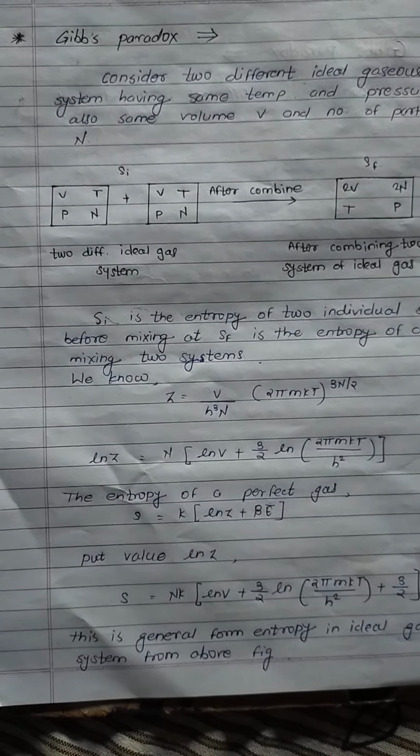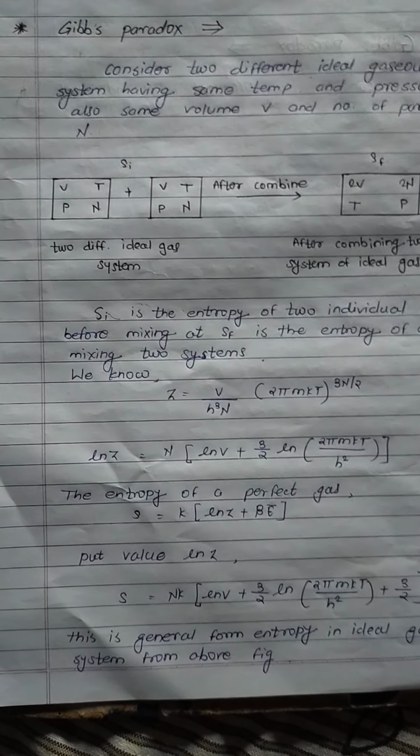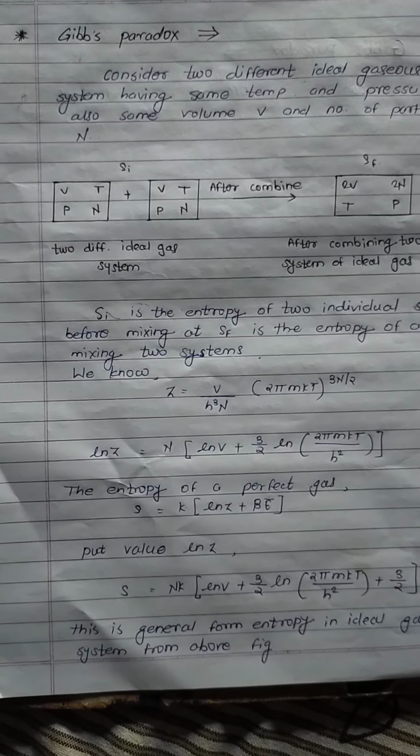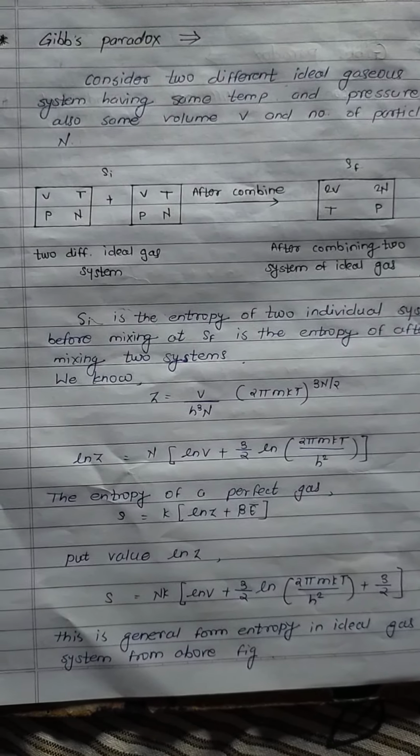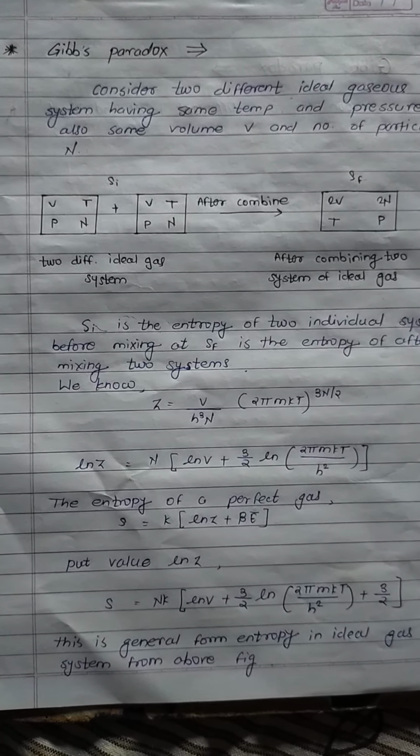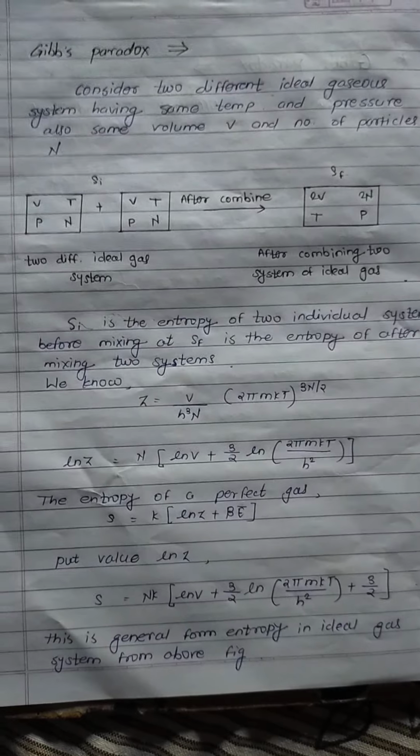Hello everyone, now the topic we discuss is the Gibbs paradox. It is also known as the entropy of a perfect gas. So let's see that. First, consider a system of two different ideal gases having the same temperature and pressure, and also the same volume V and number of particles n. The next is shown in the figure.